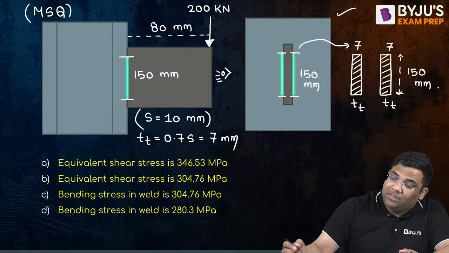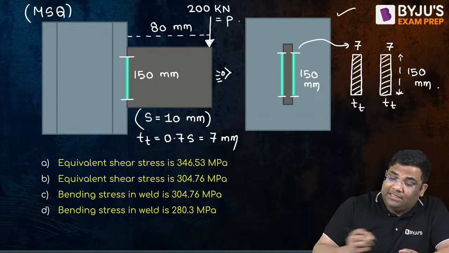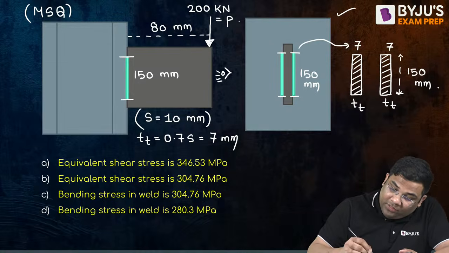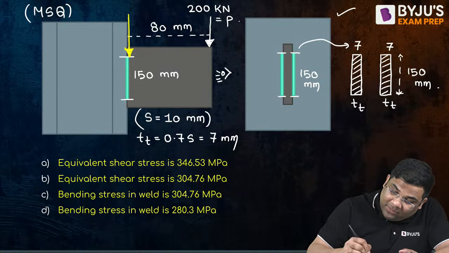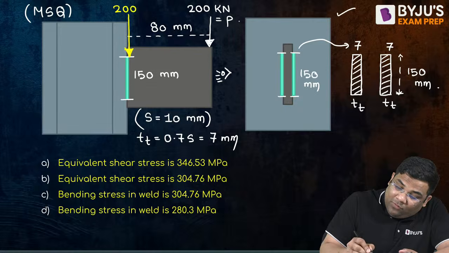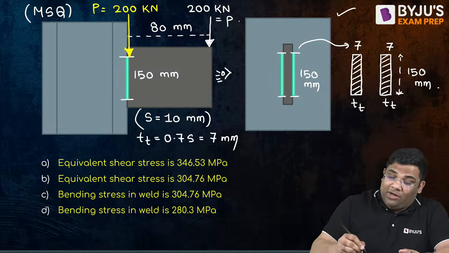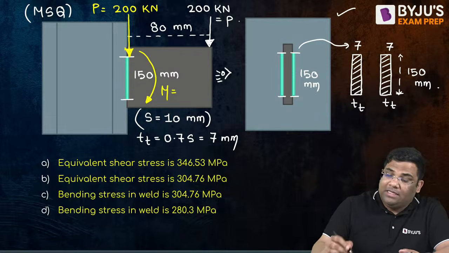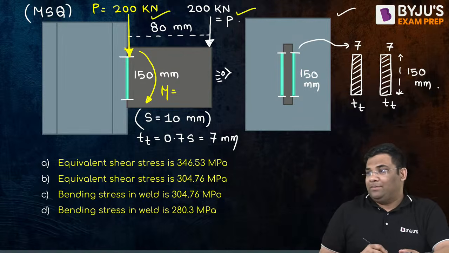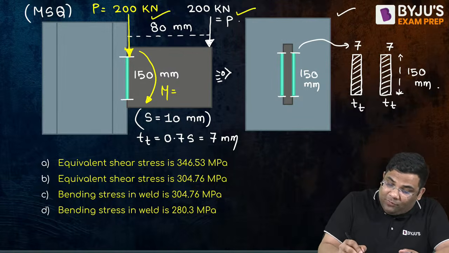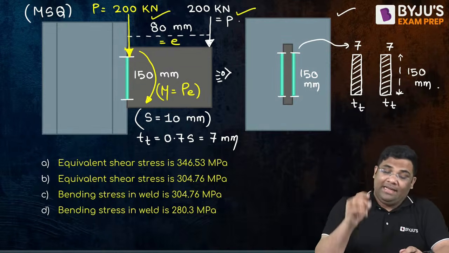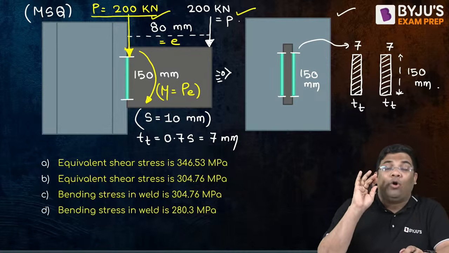Right? Now see, the load acting is 200 kilonewton. If you transfer the load here onto the weld like this, whenever there is transfer of load, what happens? There will be a moment, right? And what will be the value of this moment, M? This load into this eccentricity. Suppose this is E. So this will be P into E. So there is a bending moment and there is a force P acting on the weld.